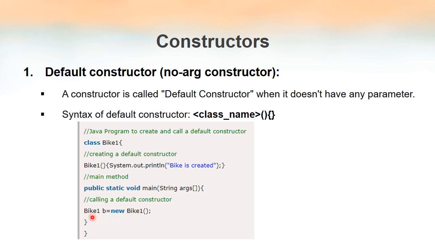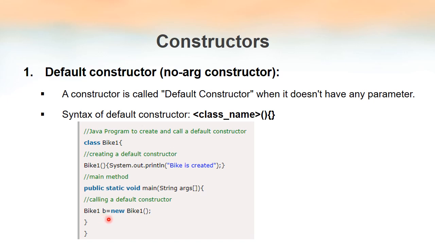So in this example, when I create this object, the name of the object is B, and this is actually an object of class bike1. So we are actually calling a method named bike1. Okay, so when this method is invoked, what happens? This line of statement inside this method gets executed. So we will get an output, that is this statement bike is created will be displayed. At the same time, an object B will be created.